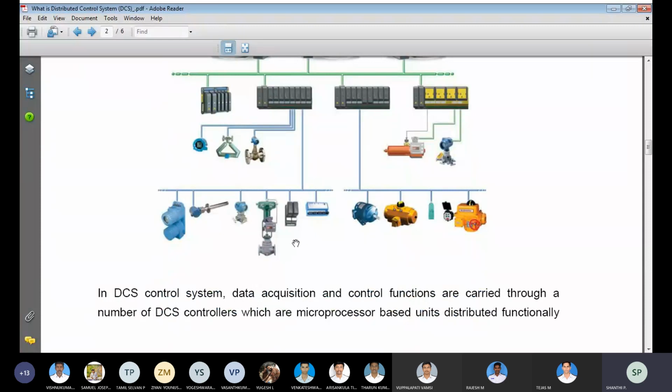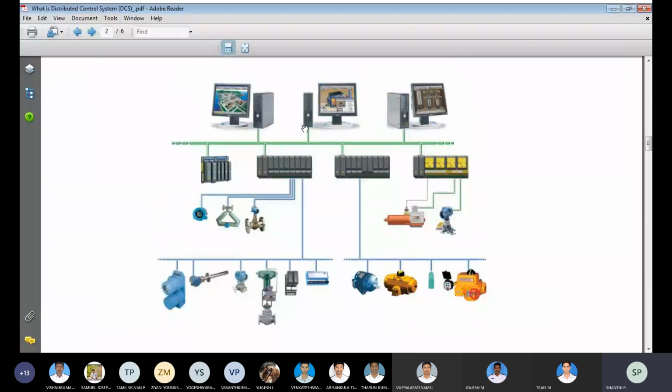Pumps, such as a solar pump, and similarly a bilge pump. In our ship applications, a bilge pump is available. In different places induction motors are available, and in different places DC motors are available. All the motors are connected through similar Ethernet cable. All the functions are measured and sent to the distribution control system for monitoring.